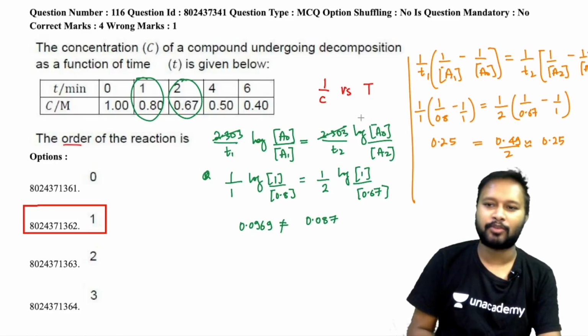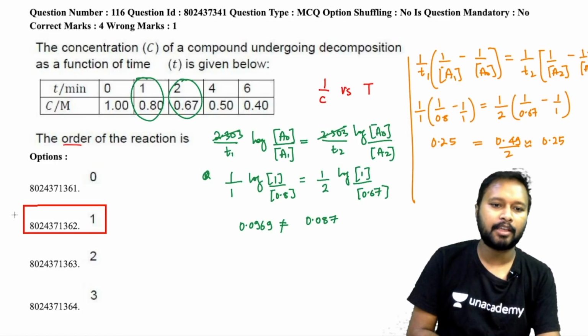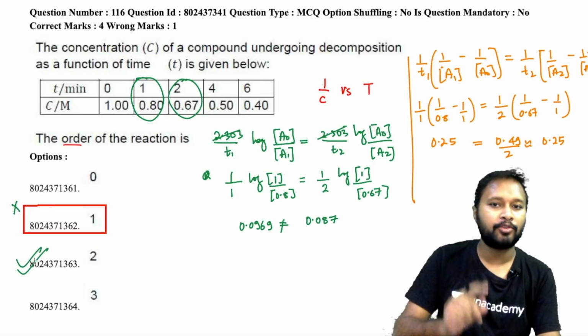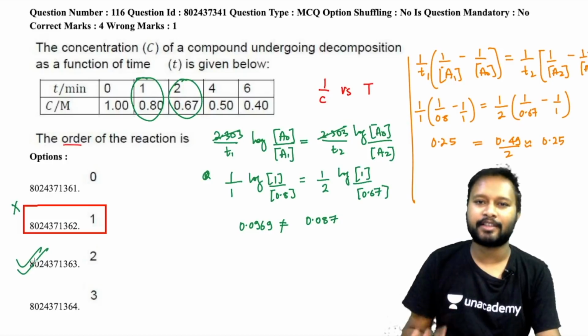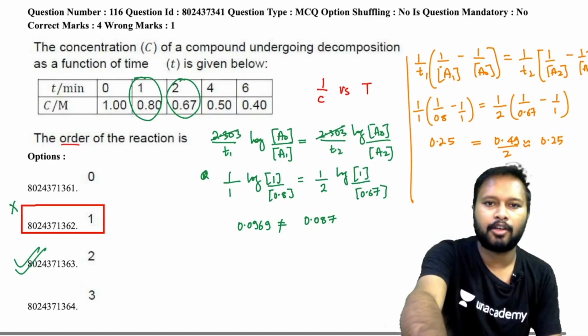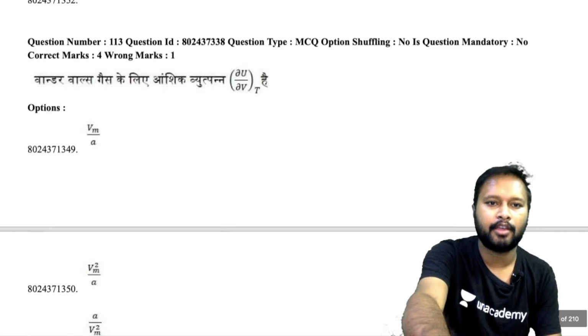So this is a wrong question, okay? It's something which can be challenged. The provisional answer key says the answer was option number 2, that is a first order reaction, but the correct answer should be a second order reaction. So it has to be a second order reaction.